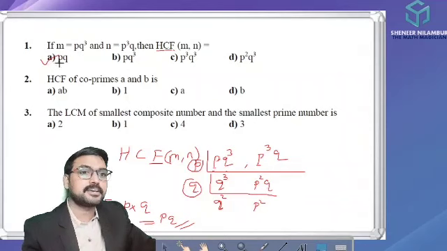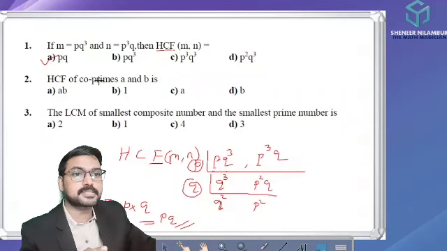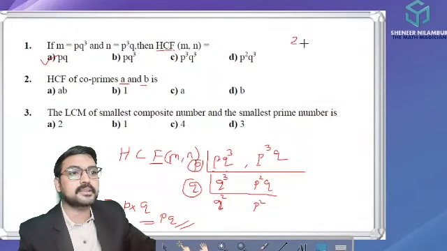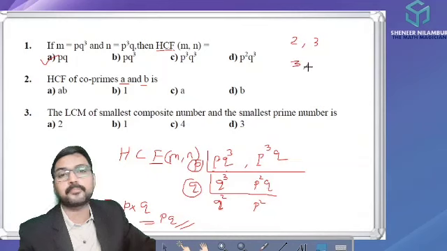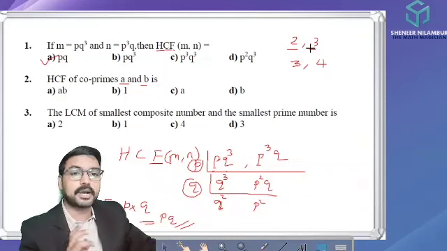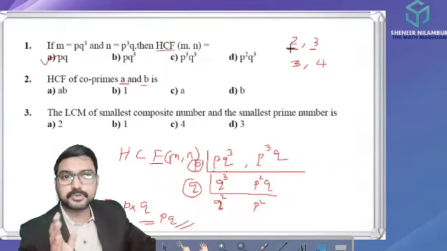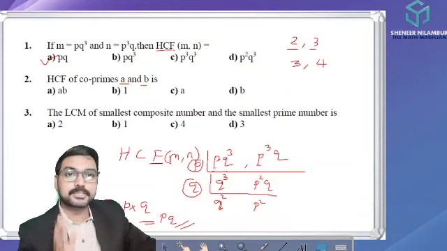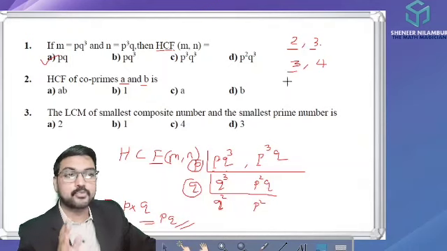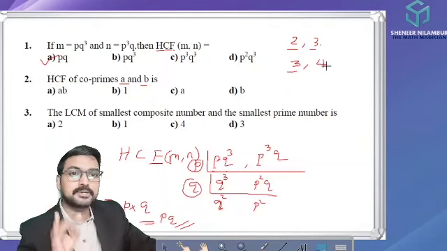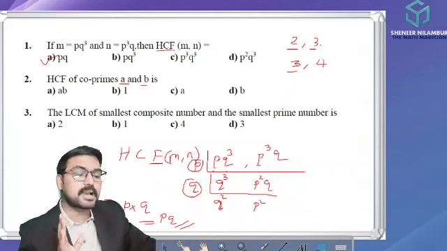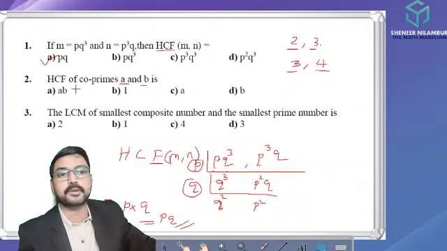Now the next question, HCF of coprimes A and B. What do you mean by coprime numbers? For example, 2 and 3 are coprime numbers, and 3 and 4 are coprime numbers, which means these two numbers have no common factor other than 1. 1 is the factor of every number, so we do not consider that. 2 has the factor 2, 3 has the factor 3, but 2 and 3 have no common factor. Similarly, 3 has the factor 3, 4 has the factors 1, 2 and 4, but there is no common factor other than 1. In such a way, two numbers having no common factor are known as coprime numbers.